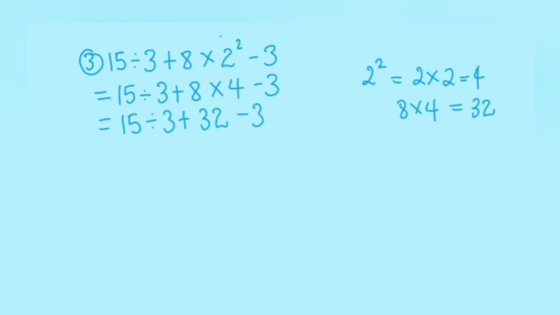The next operation is division, which is 15 divided by 3, which is equal to 5. Now the equation is equal to 5 plus 32 minus 3, which is now equal to 37 minus 3, which is equal to 34.